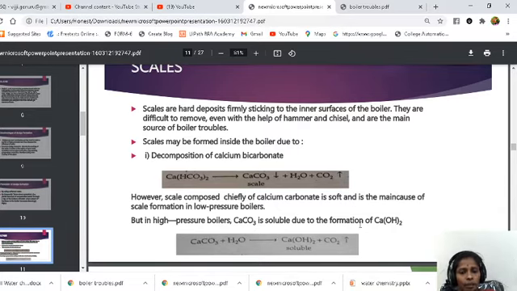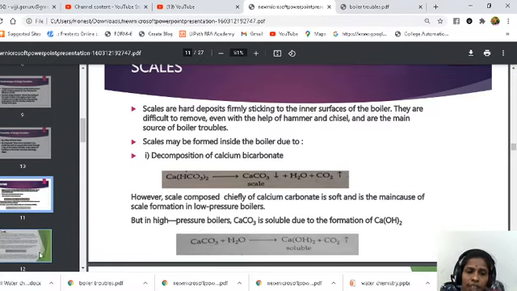So in high pressure boilers, what happens here? The calcium carbonate is immediately converted to calcium hydroxide, but this calcium hydroxide is soluble in water. So there are no such deposits in high pressure boilers. But only in low pressure boilers, this calcium carbonate is forming due to decomposition of calcium bicarbonate. This is the main cause of the scale formation.